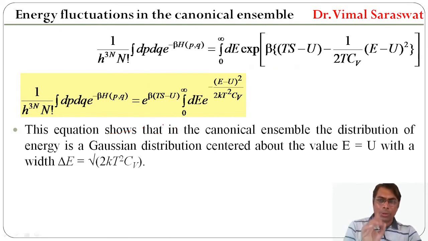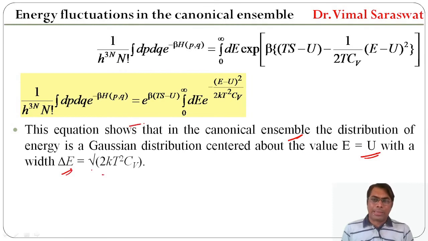And this equation shows that in canonical ensemble, the distribution of energy is a Gaussian distribution centered about the value E equal to U with a width delta E equal to the square root of 2kT² Cv. So this equation shows that in a canonical ensemble, the distribution of energy is a Gaussian distribution.